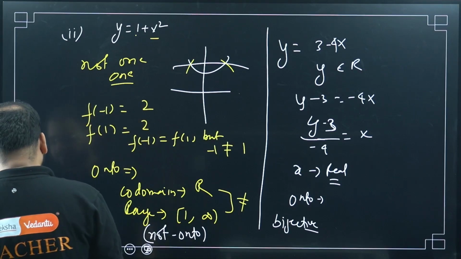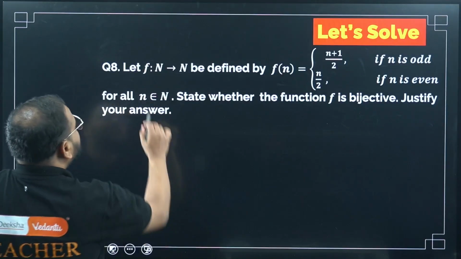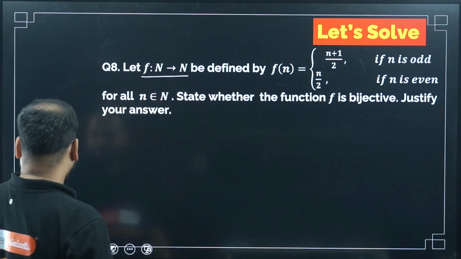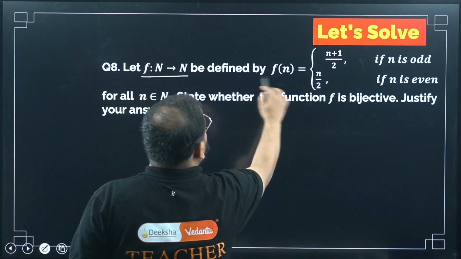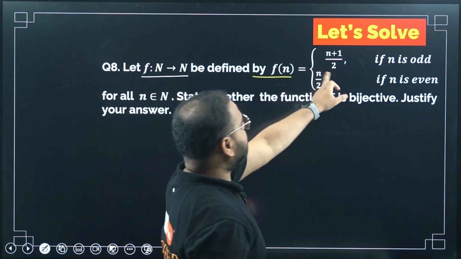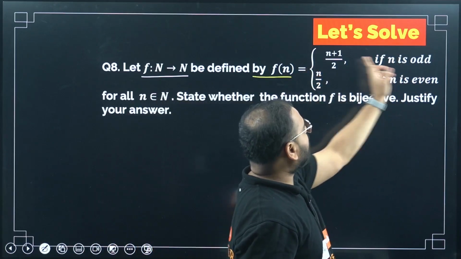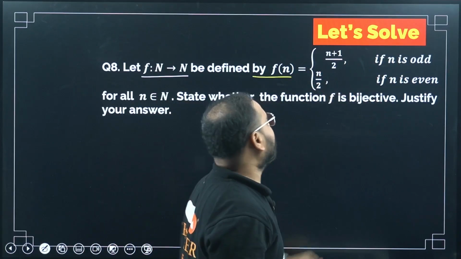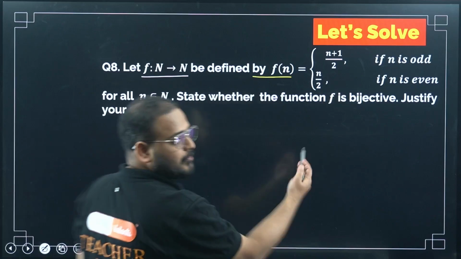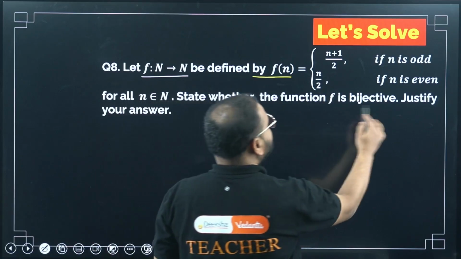Let's move on to the next question. Okay, so question number 8. Function defined from N to N, defined by f(n) like this. If n is odd, it is (n plus 1) by 2. If it is even, n by 2. Check whether it is bijective or not. Bijective means we have to check for 1-1 and onto.